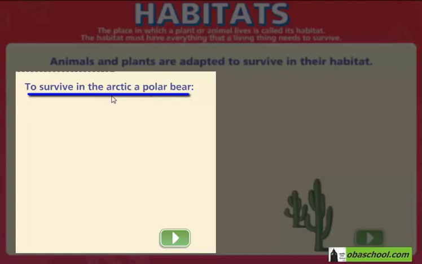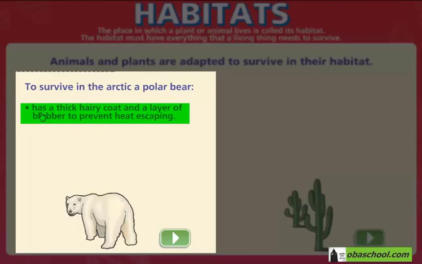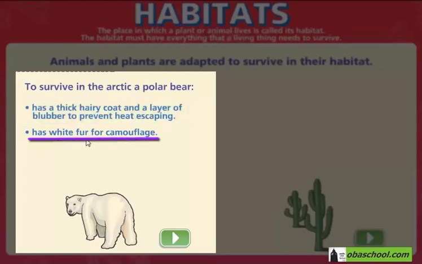For example, to survive in the Arctic, a polar bear has a thick hairy coat and a layer of blubber or fat to prevent heat from escaping its body and to keep itself warm. It also has white fur for camouflage. The white fur will help the bear blend in with the white snow and not be seen by predators.